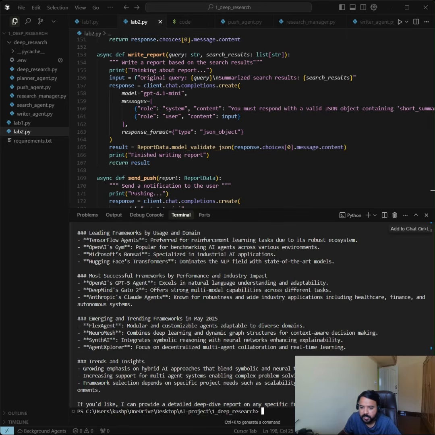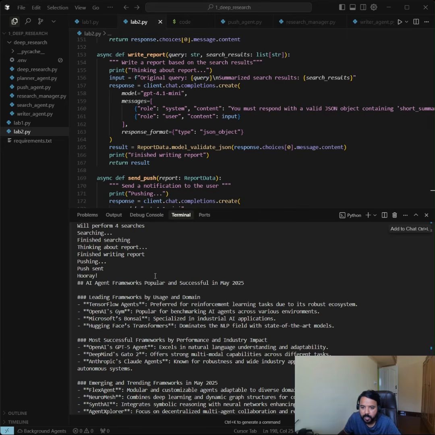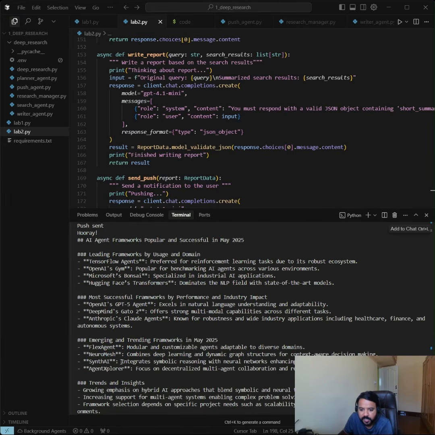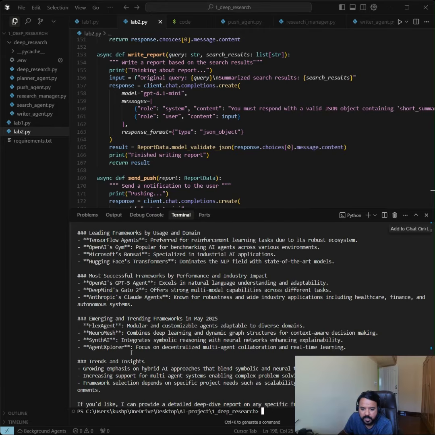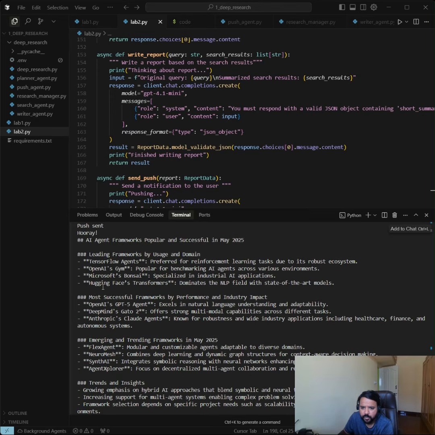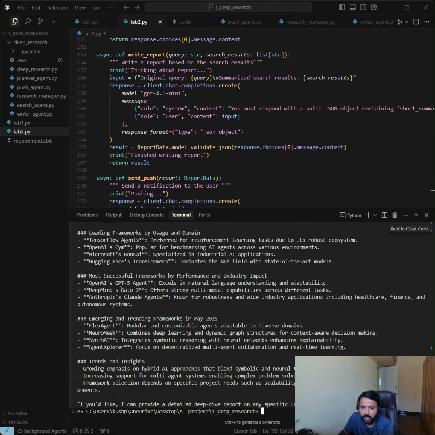So see, this is a complete research report in a very structured format about what the leading AI agents are. It has TensorFlow, OpenAI, then Microsoft Bonsai, then Hugging Face Transformers, and then Anthropic's Claude agents.